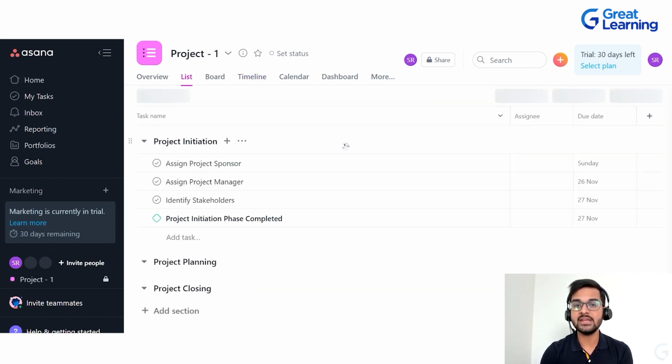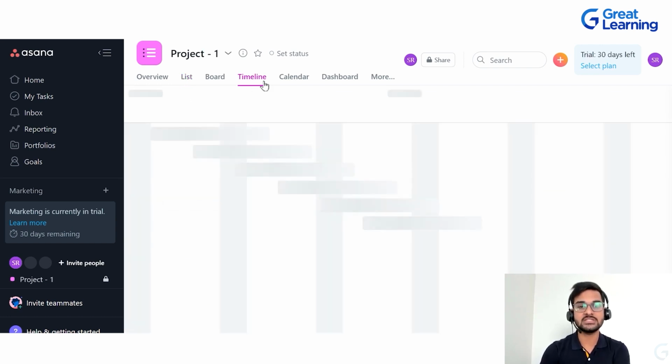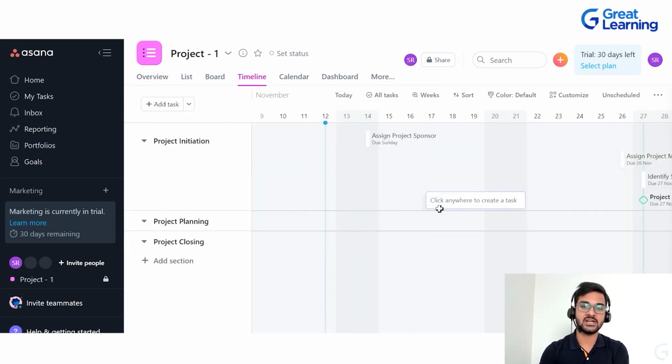So whatever due date you have given, for example, if you go to the list view and you see these due dates, this is 14th November and this is the due date for the assign project sponsor task, and then 26th November and 27th November are the due dates for the assign project manager and identify stakeholders tasks. So all these due dates you will be able to see in the form of a chart.